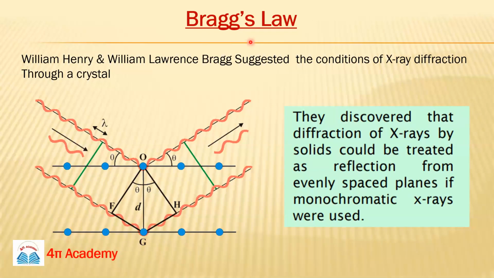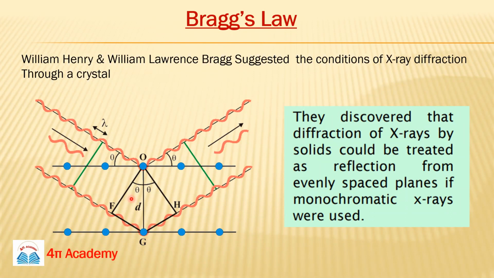Bragg discovered that the diffraction of X-rays inside the crystal is basically the same as the reflection of X-rays from these evenly spaced planes. The initial problem was X-ray diffraction inside the crystal.